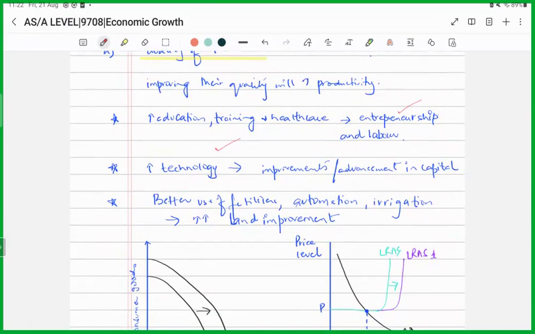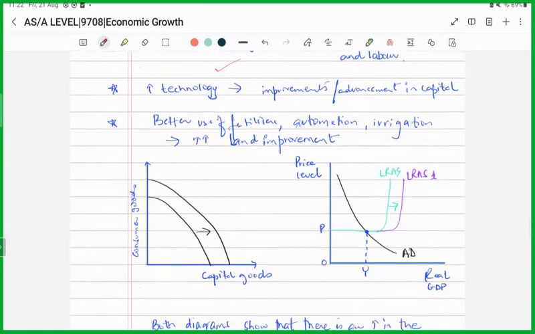Now, if we want to represent this graphically, again, using a PPC and an aggregate demand and a supply curve in the long term, how can you do that? Now, the entire PPC shifts outwards, right? So now we are not supposing that the firm had unused capacity, right? The economy was already on its full capacity. It was on its PPC. It was on any point on the PPC initially.